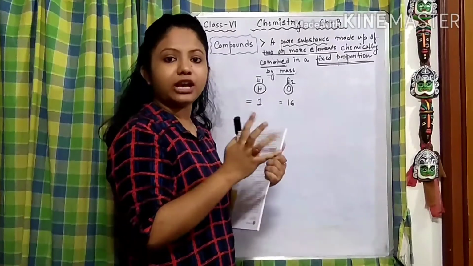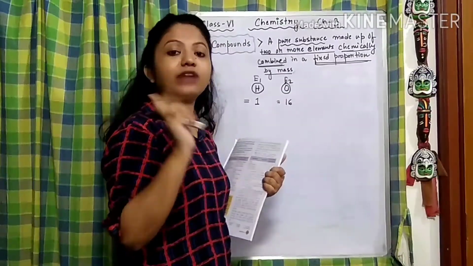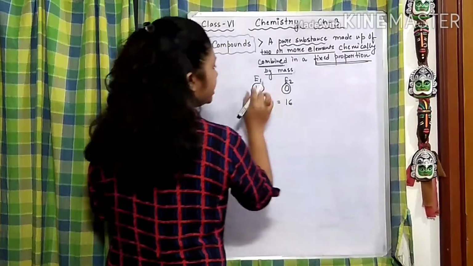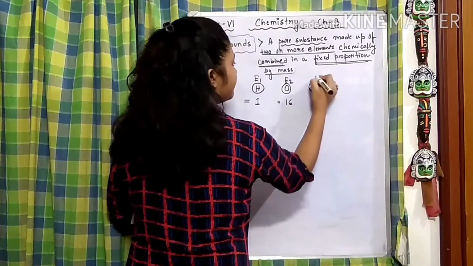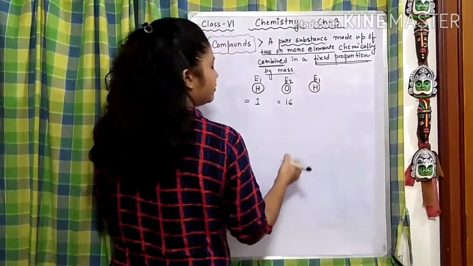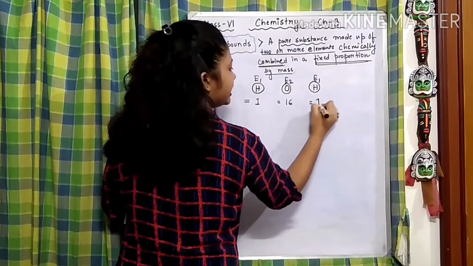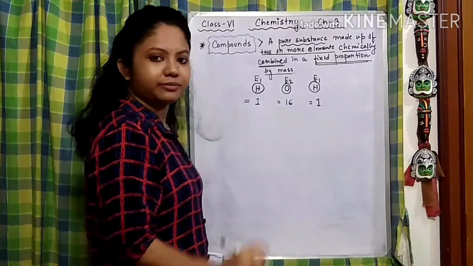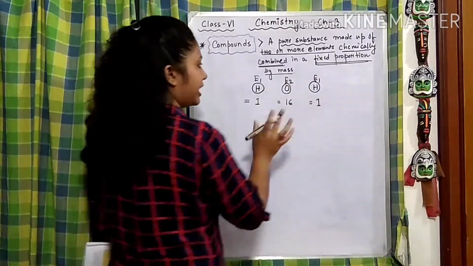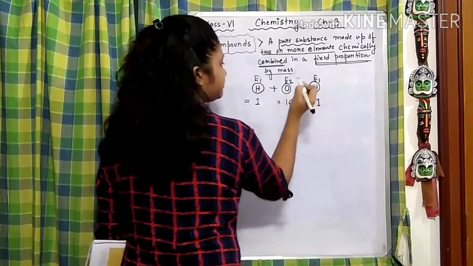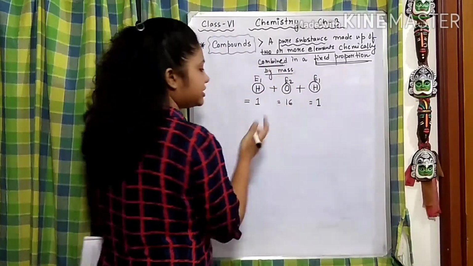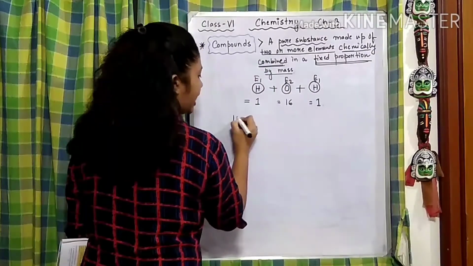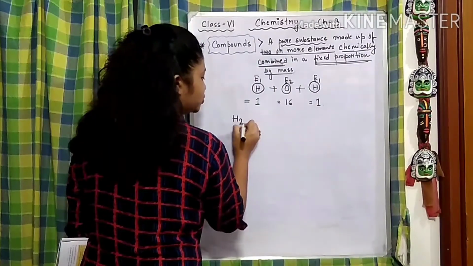I am going to take 2 hydrogen and 1 oxygen. So here one hydrogen is there, another hydrogen is there. So element number 1, once again, whose mass number is 1. Got it? Now let's combine them chemically together. They are going to combine and they are symbolized as H2O,